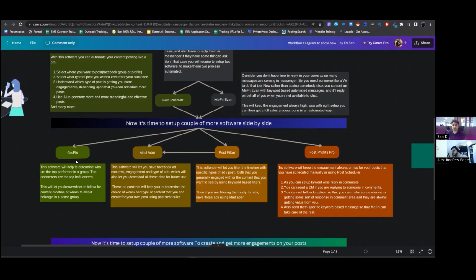Find them out. Once you find them, you can target those people and see what sort of content they are providing, because those people are getting the maximum engagement from the group. That means their content is getting the most engagement in a group, right? So if you follow a similar kind of content, or a similar structure of the post, at that point you also will be getting more engagement in a group.